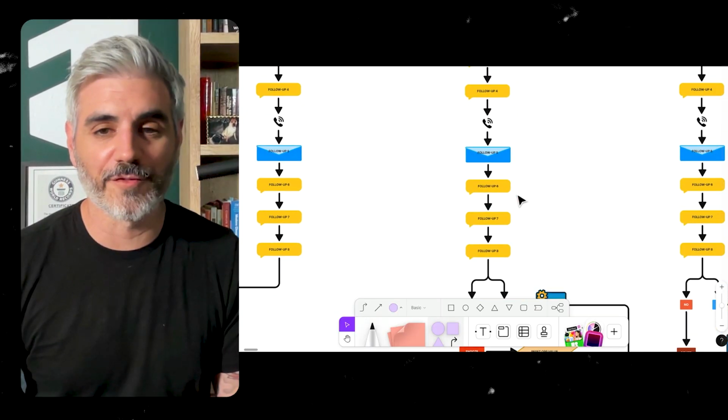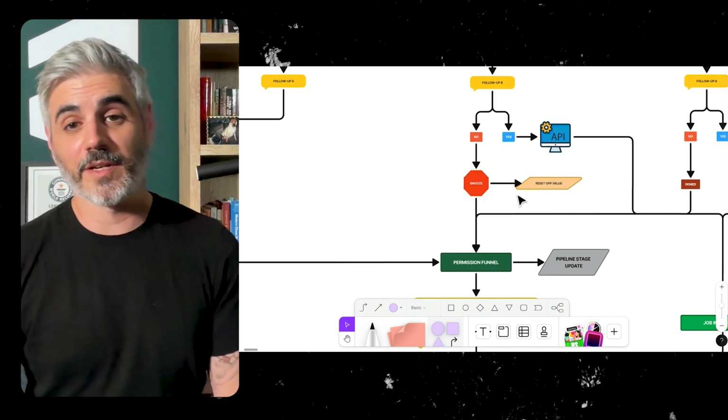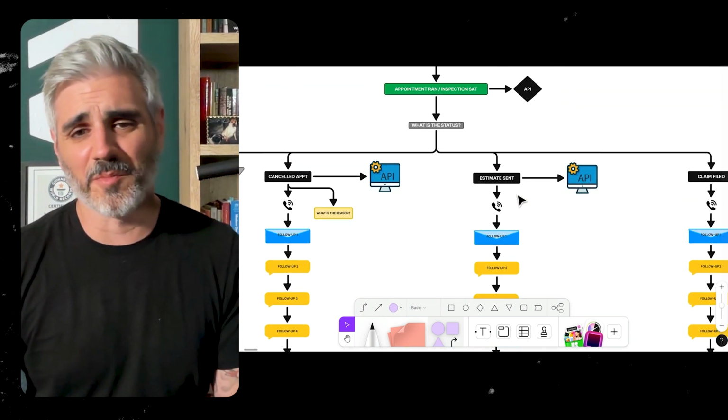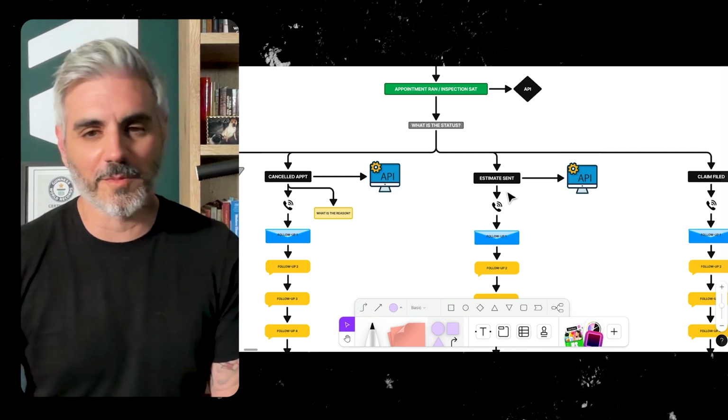Like if they bought a new HVAC system, we don't want to follow up if we don't have to, and we want to follow up when we do want to follow up, right? But there have to be very strict rules on how to set up that follow-up process. Otherwise, people are going to get really pissed off. So we follow up on every single estimate that we've deemed an estimate that we want to follow up with. And this isn't a problem for most CRMs, but ServiceTitan makes it a little bit difficult.